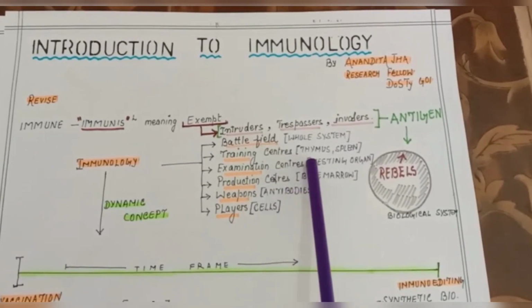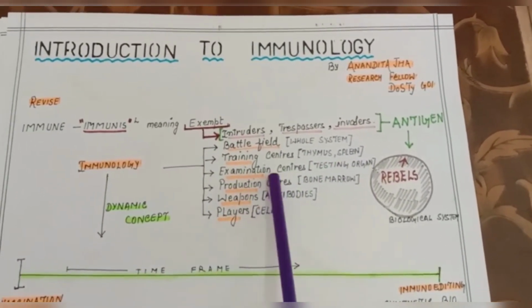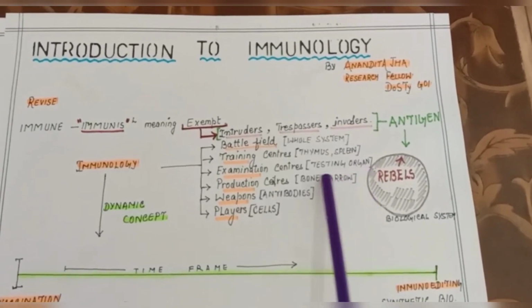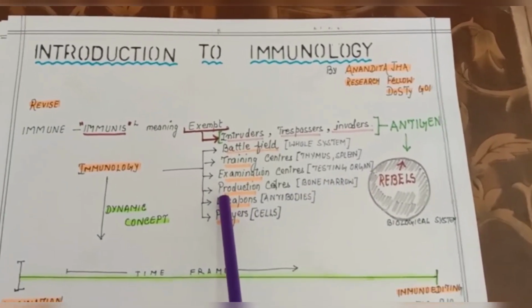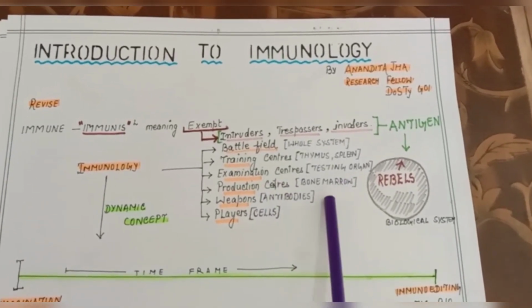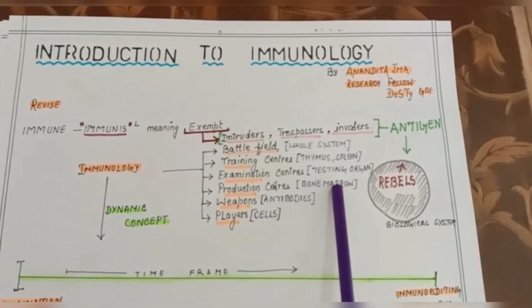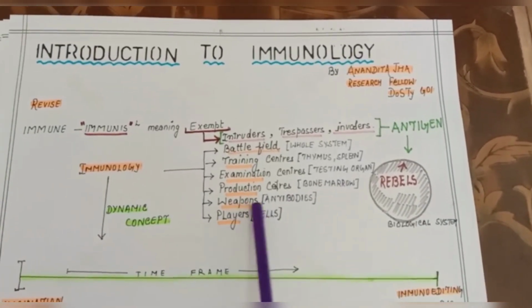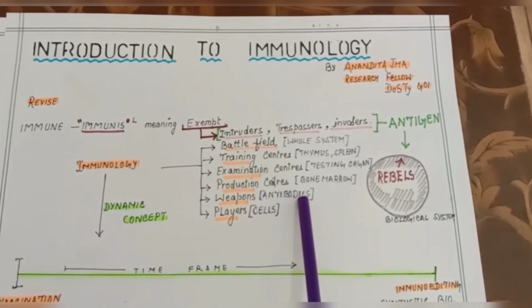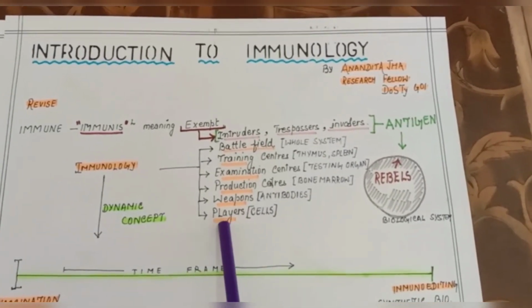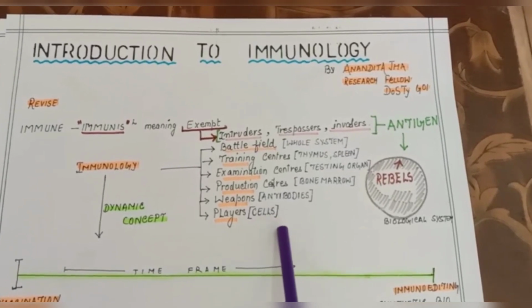Training centers like thymus, spleen, etc. Examination centers like testing organs, where immune cells are tested. Then we have production centers where these cells or players are produced. They are the bone marrow, exclusively. We have weapons. Weapons are the antibodies or protein entities. Then we do have players. They are the cells of the immune system.